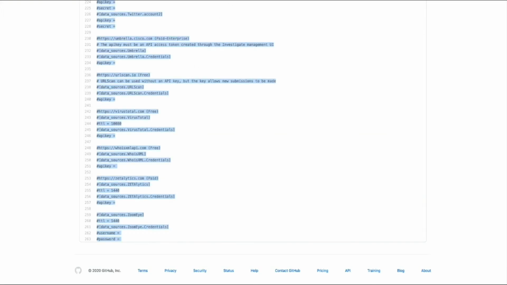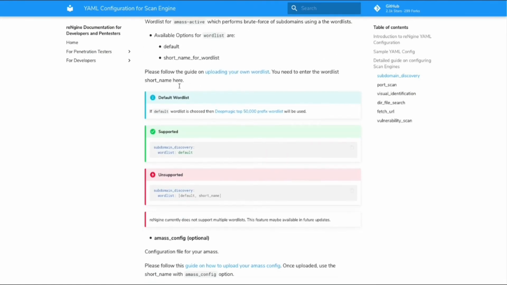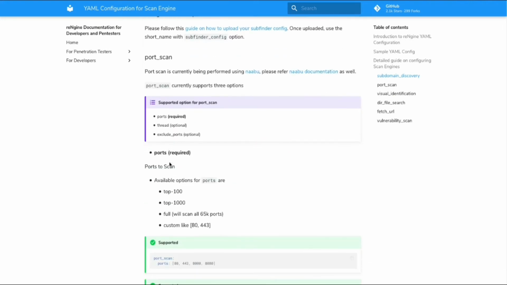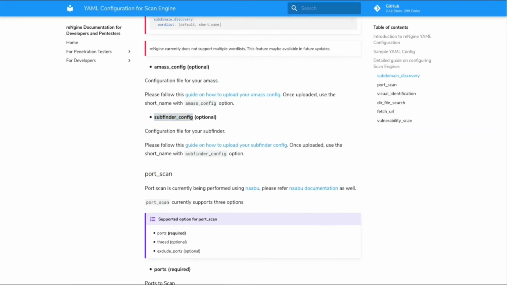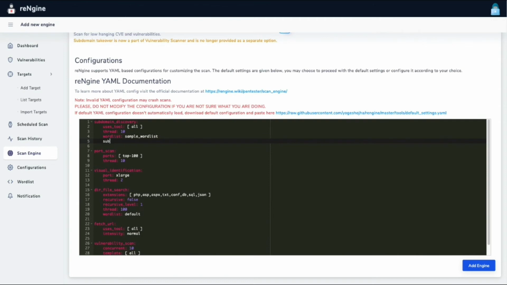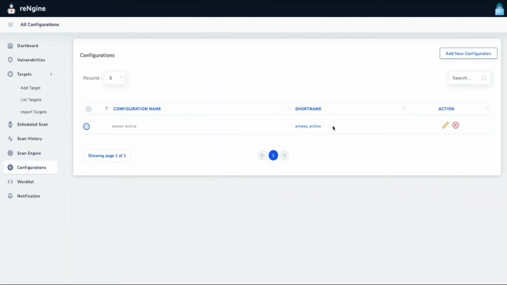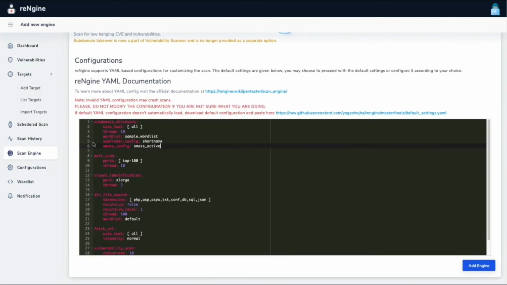So what are the options supported again? If you want it to be for your amass config, use amass_config. If you want it to be for your subfinder config, use subfinder_config. You can come here, and for your amass, the one which we just defined, that's amass_active, right? So if you see here, that's the short name. That's how you refer to the settings here.